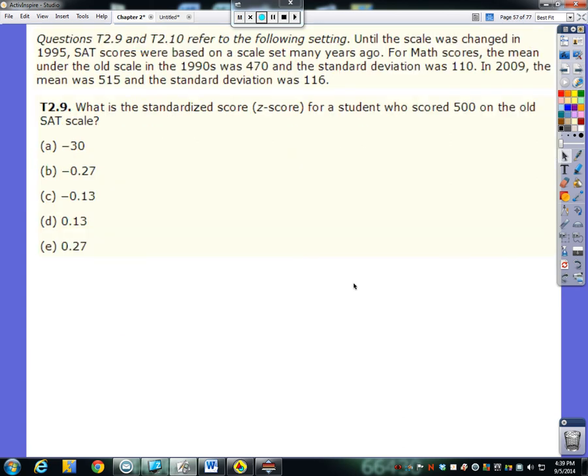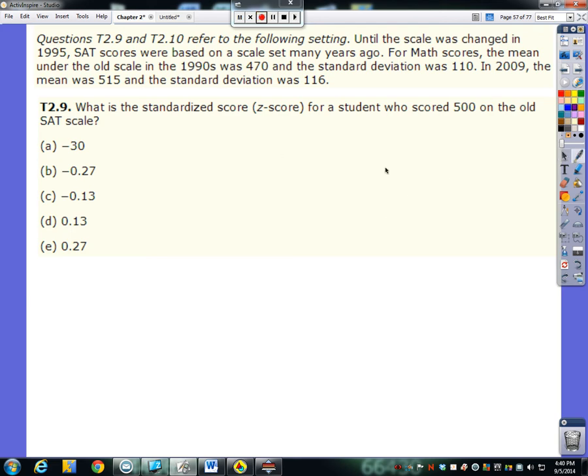Finally. All right, 9 and 10 are going to use the same pieces of information here. So 9 and 10 say, until the scale was changed in 1995, SAT scores were based on a scale set many years ago. For math scores, the mean under the old scale in the 1990s was 470 and the standard deviation was 110. In 2009, the mean was 515 and the standard deviation was 116.